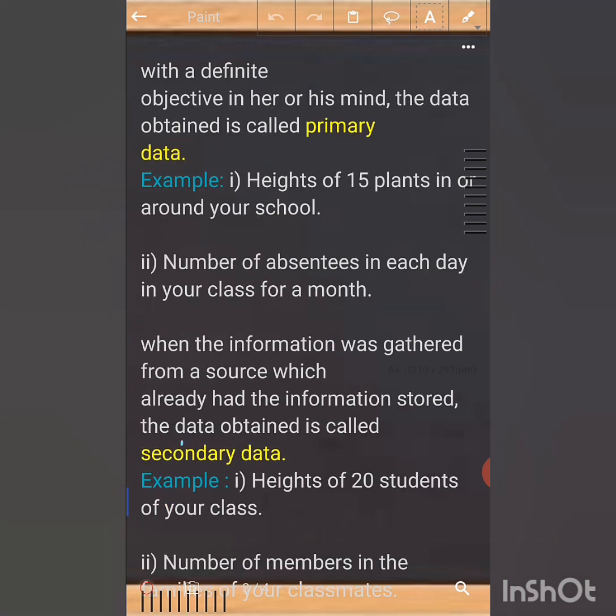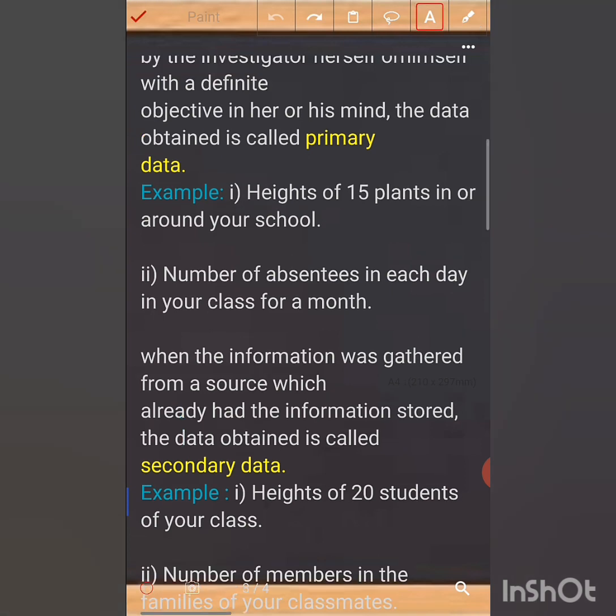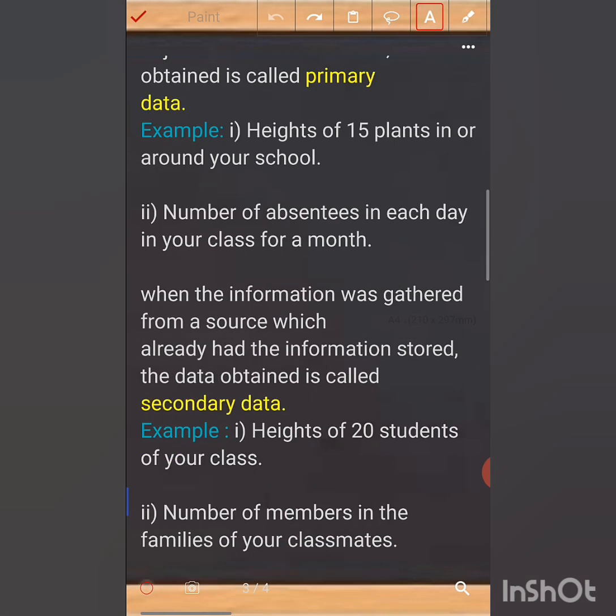Here is an example: heights of 15 plants in or around your school. If I ask you to find the heights of 15 plants in your school, you can do that by yourself. You need not take the help of any person. You can go to each tree, measure it and make a record of it. This kind of collection of data is called primary data, because you alone are doing the activity to get the information.